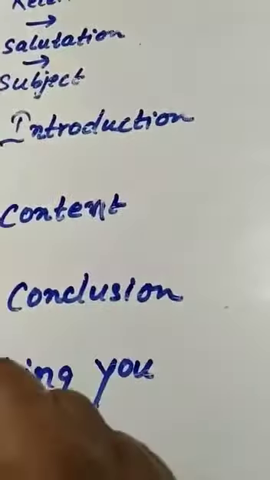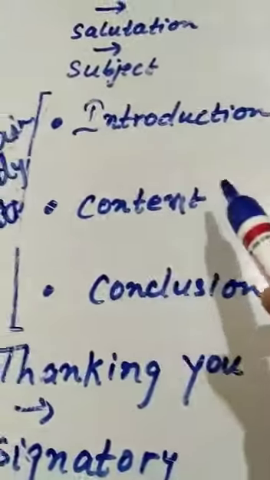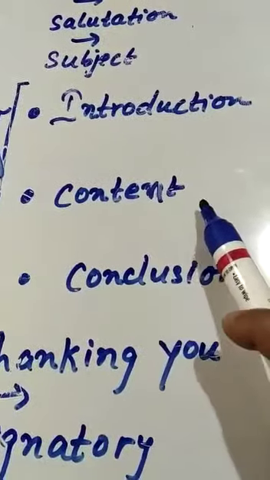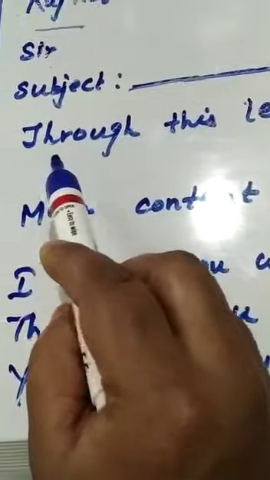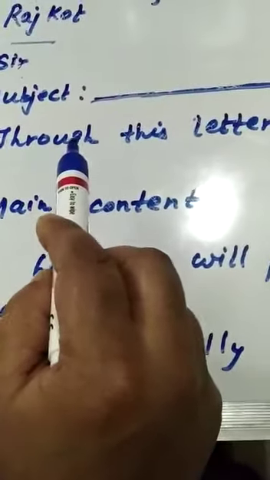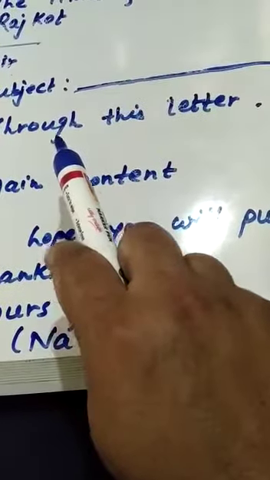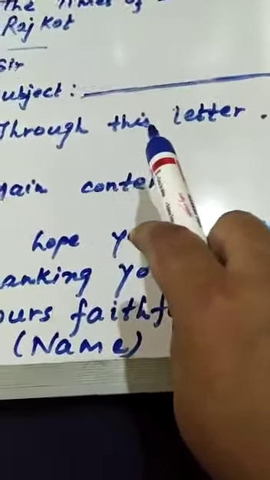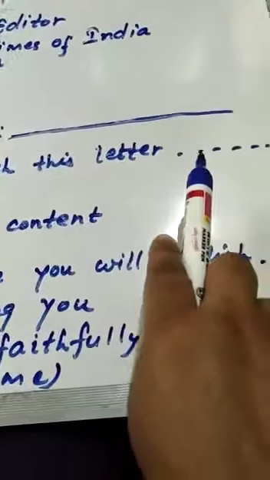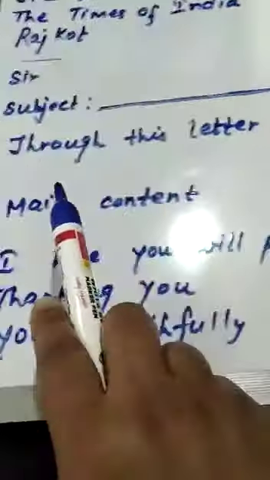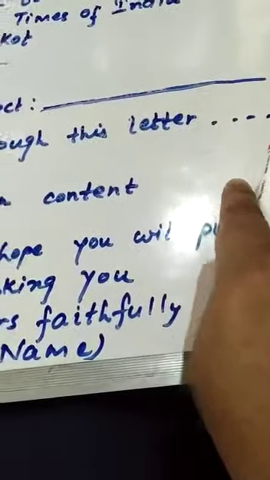Now the body part. The main body contains three parts. The first one is introduction, the second one is content, and the third one is conclusion. So in the introduction part you have to attract the attention of the reader. Suppose that there is an electricity problem in your locality. So you will write here, through this letter I would like to draw the attention of the authorities towards the electricity supply in our colony.